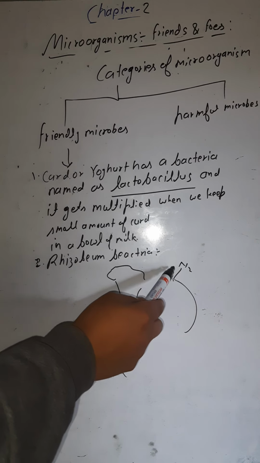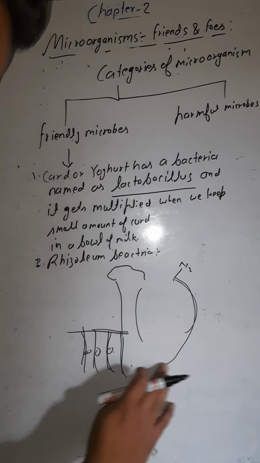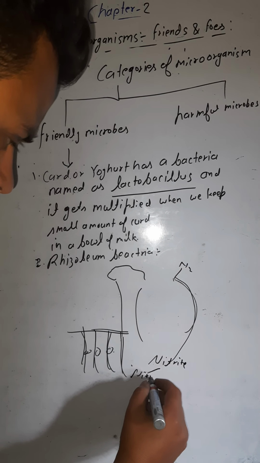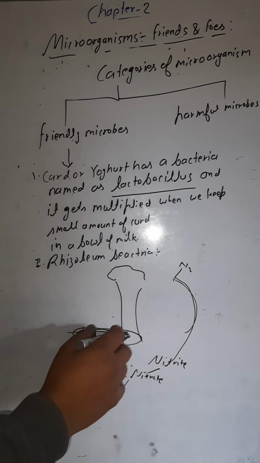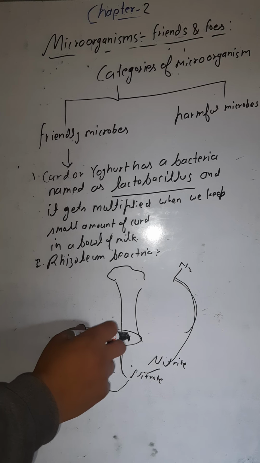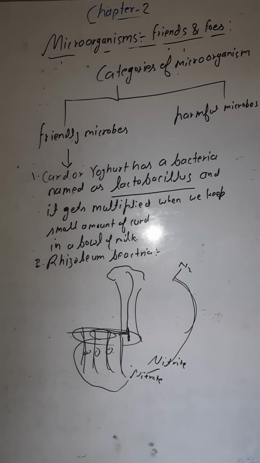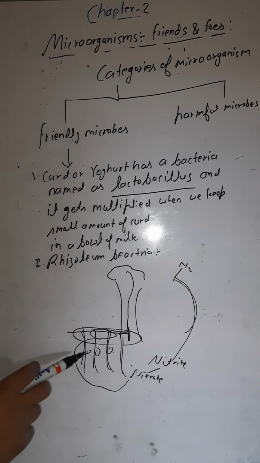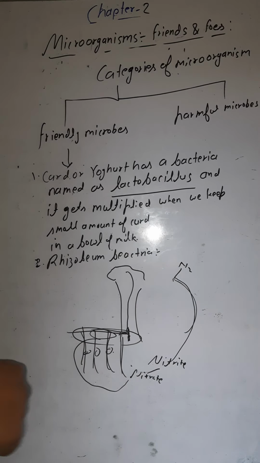This rhizobium bacteria converts atmospheric nitrogen into nitrite and then into nitrate, and then it fixes it into the soil. Later, from the soil, with the help of xylem and phloem, this nitrite or nitrate goes into the plants. Are you getting this? So this is how the atmospheric nitrogen reaches the plants with the help of this rhizobium bacteria. That is why this rhizobium bacteria helps in the fixation of nitrogen into the soil.